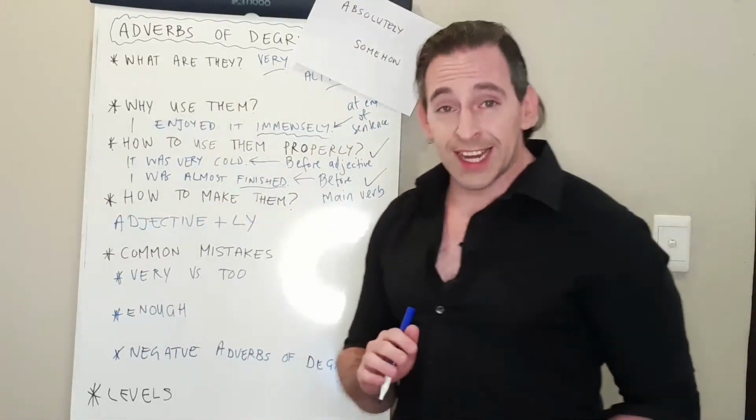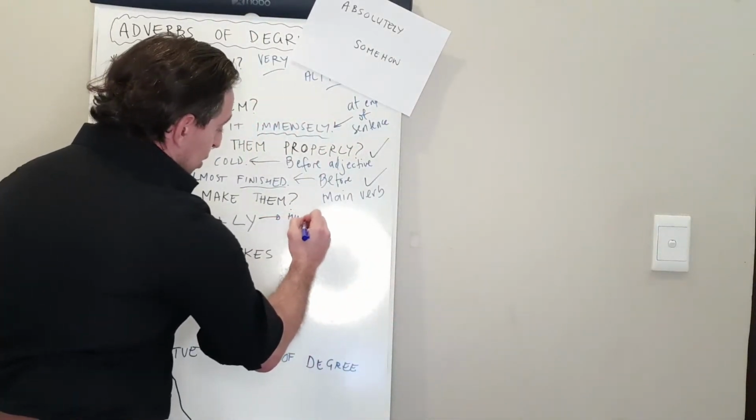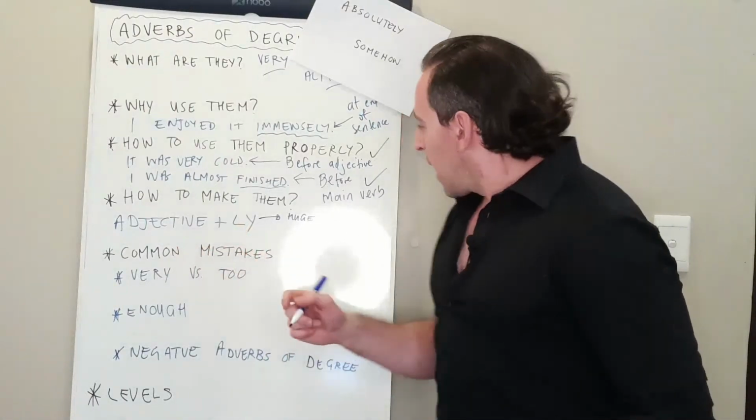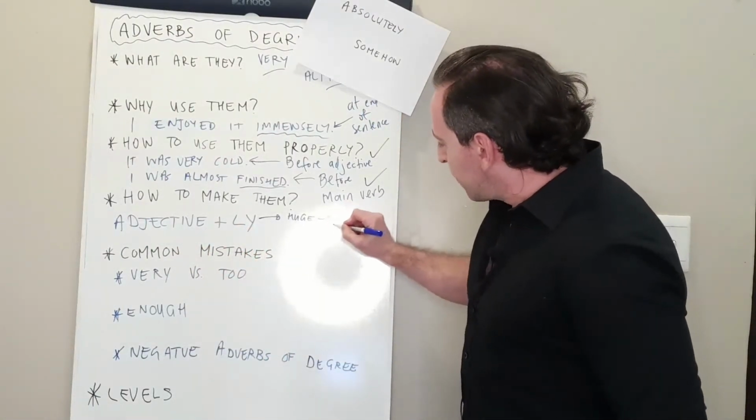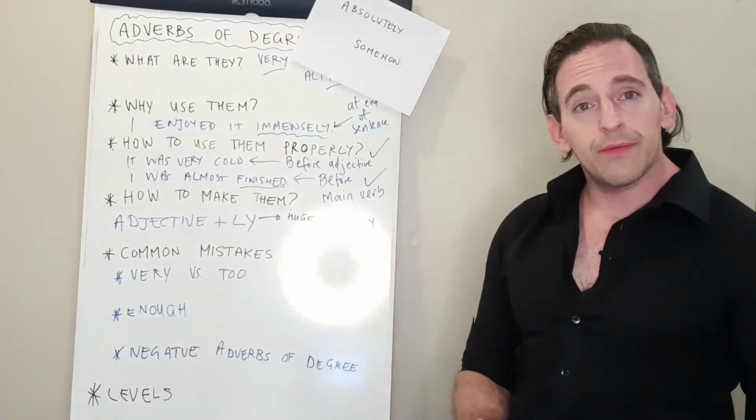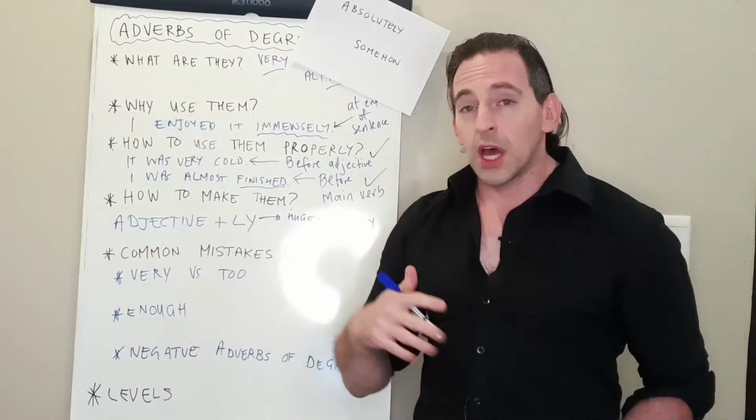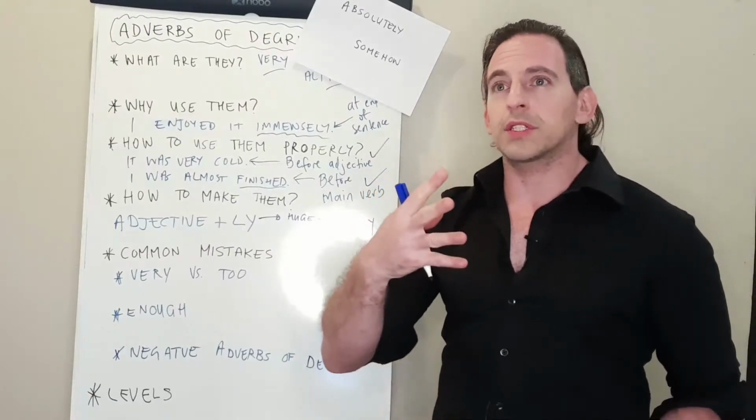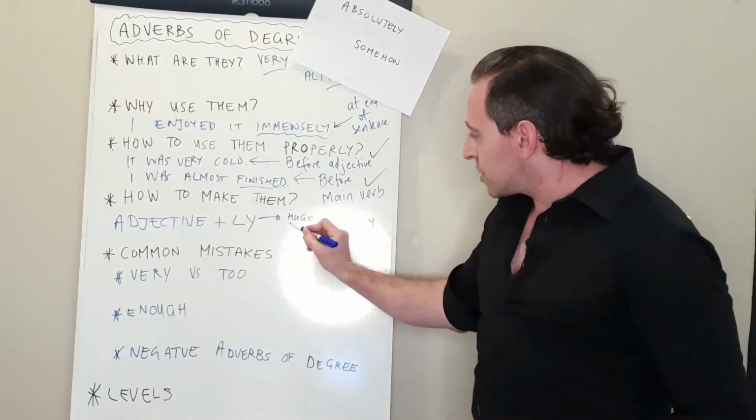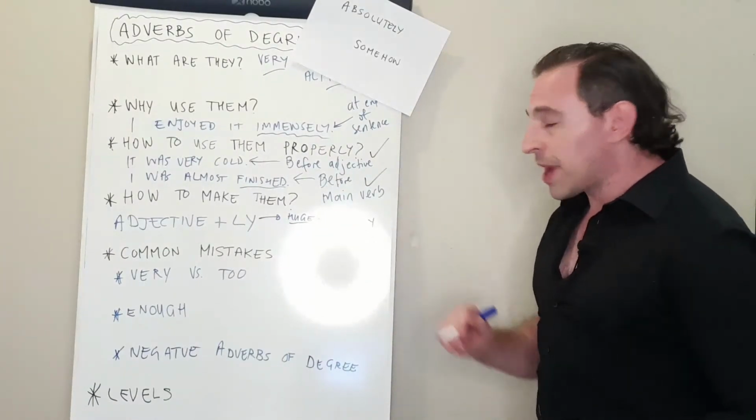Let's look at an example. Let's take the word huge. Huge is an adjective. The mountain is huge. And we can change it into an adverb of degree, hugely. I was hugely embarrassed. It was hugely upsetting. So we've taken an adjective and we've made it into an adverb of degree by adding ly.